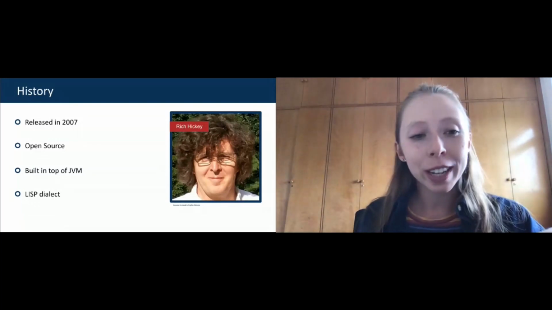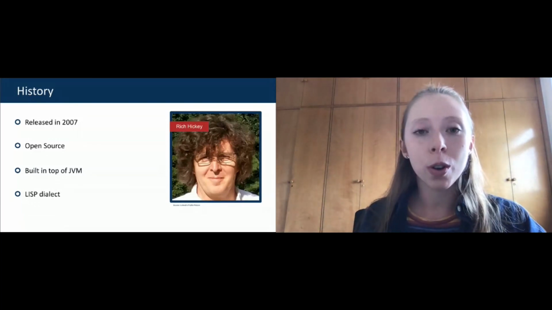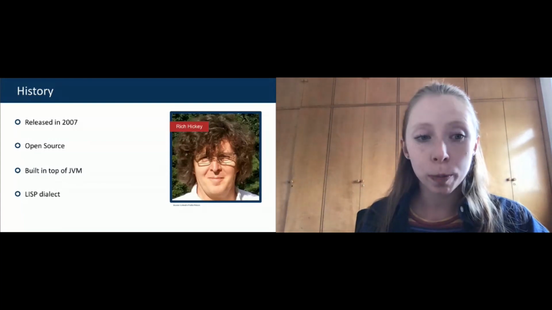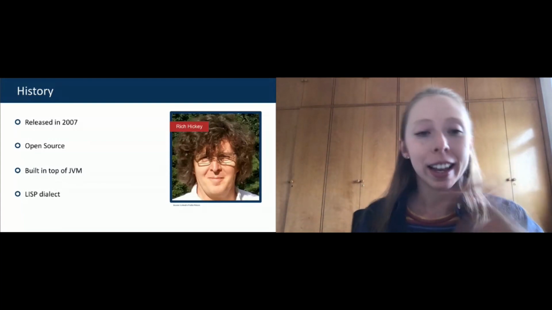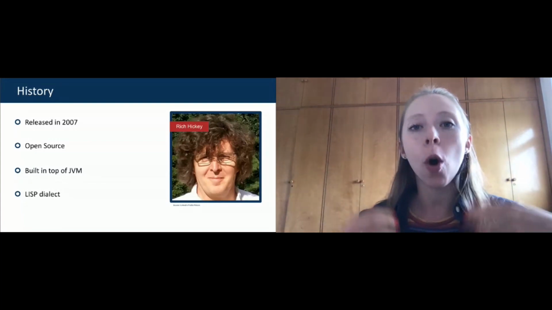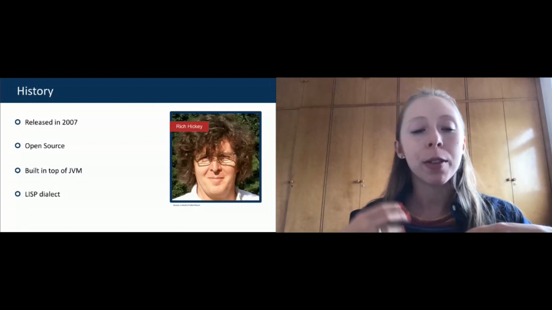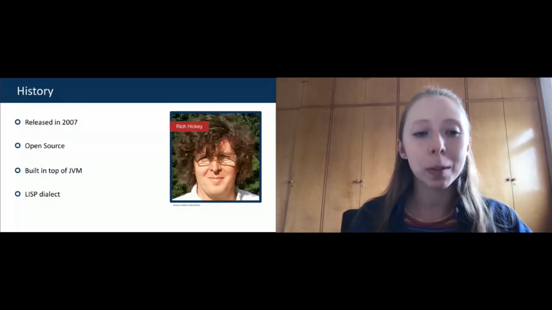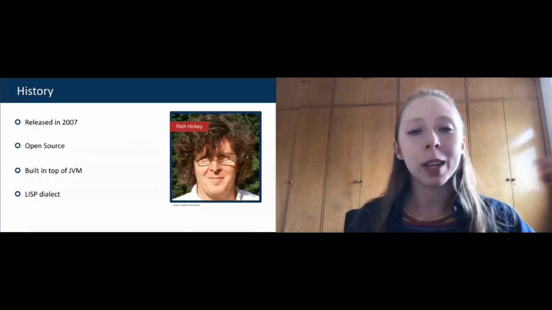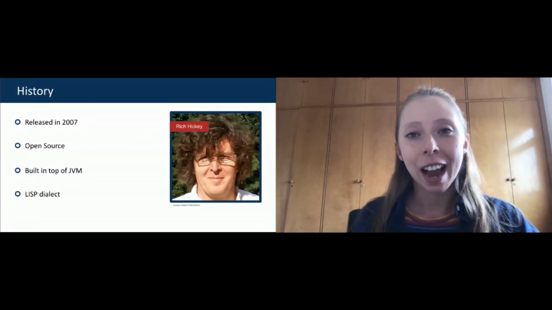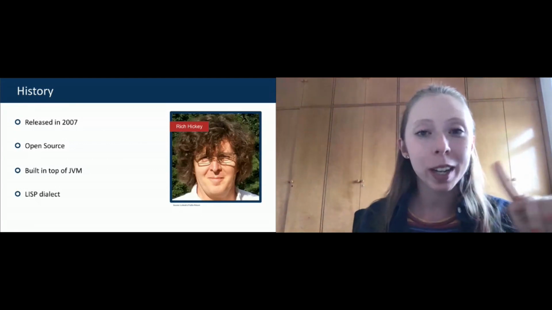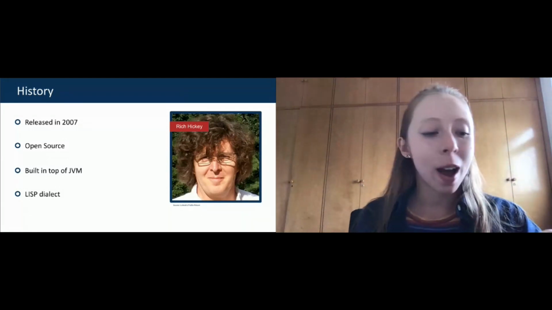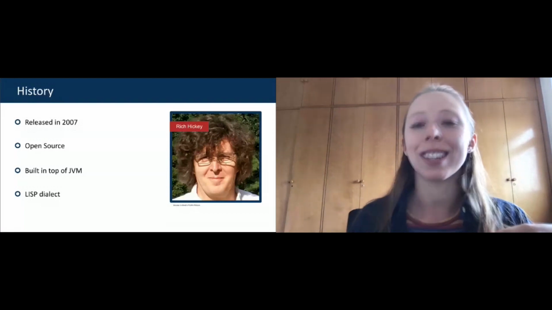And not only that, but Clojure is also an open source language and has interoperability with all the libraries and frameworks of Java. And as I mentioned before, it has the Lisp dialect. And what does it mean to have the Lisp dialect? I mentioned at the beginning that Lisp was created to be a language that could process lists of data.